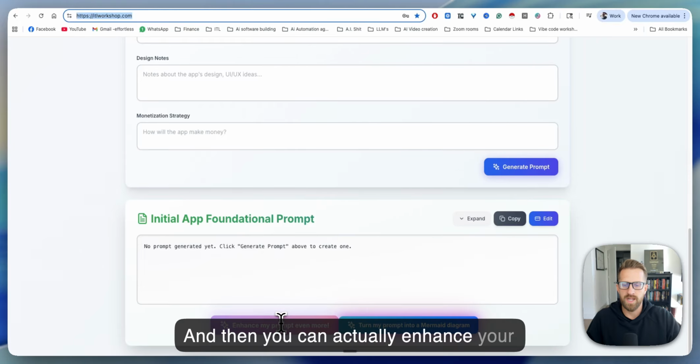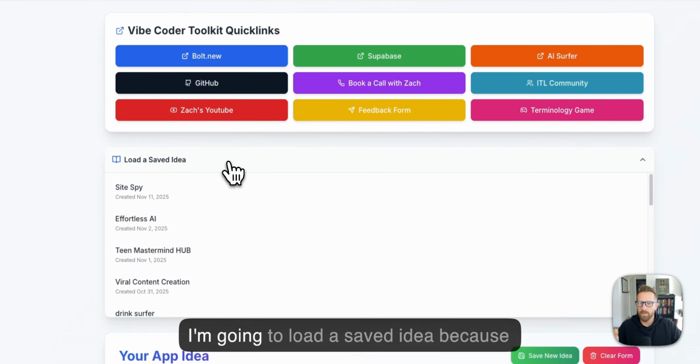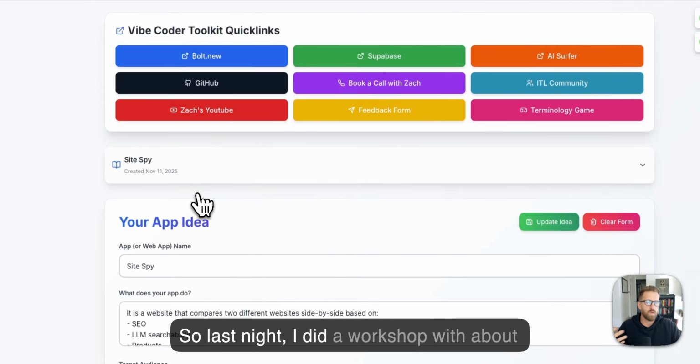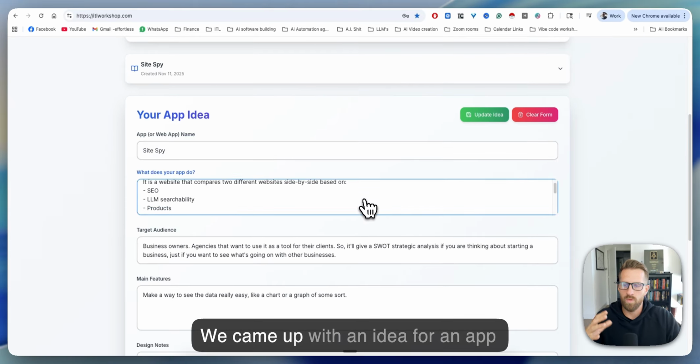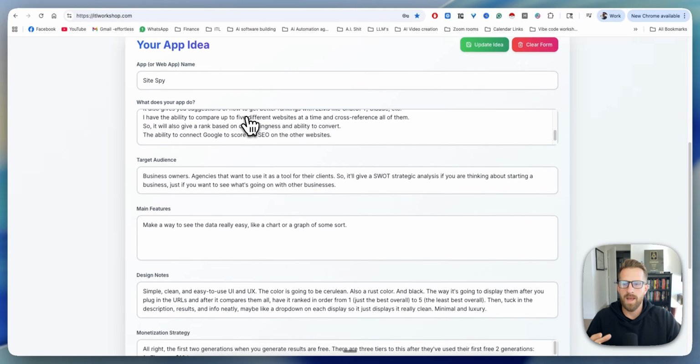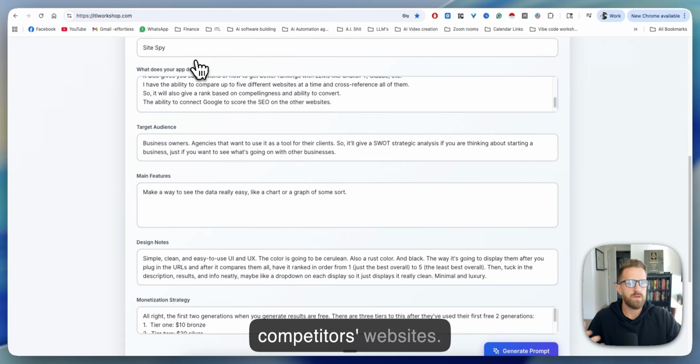And then you can actually enhance your prompt even more. So let's do that really quick just to show you how this works. I'm going to load a saved idea because every time I generate a prompt, it saves it. So last night I did a workshop with about 40 people in person. It was super fun. We came up with an idea for an app called Site Spy, and it compares your website to competitors' websites.